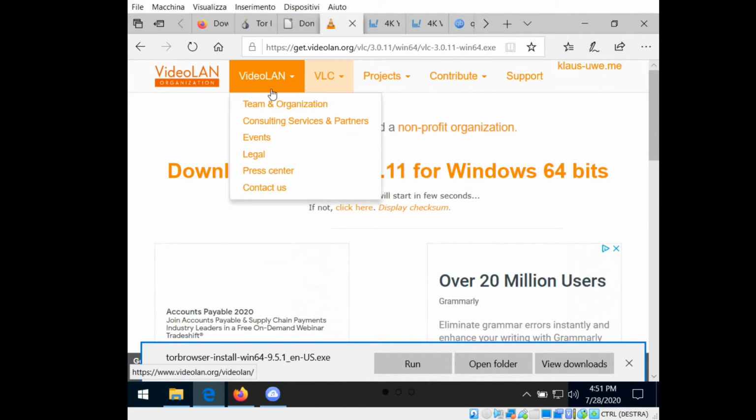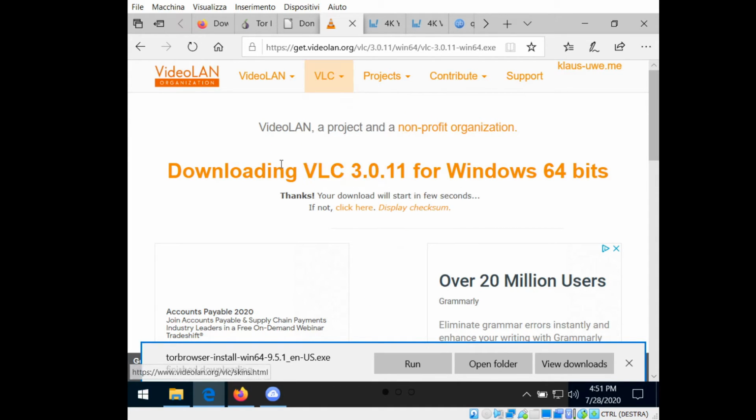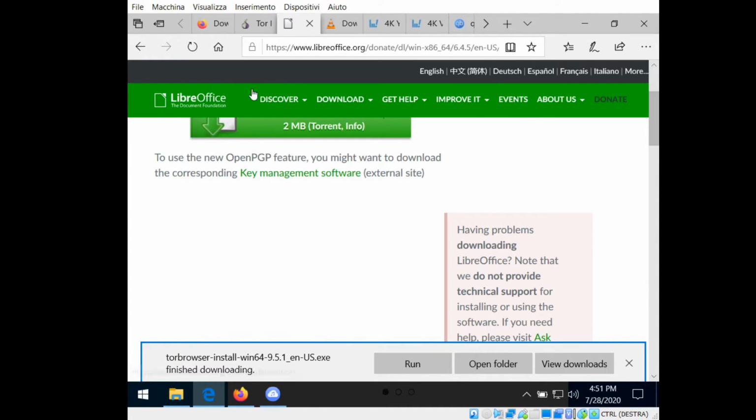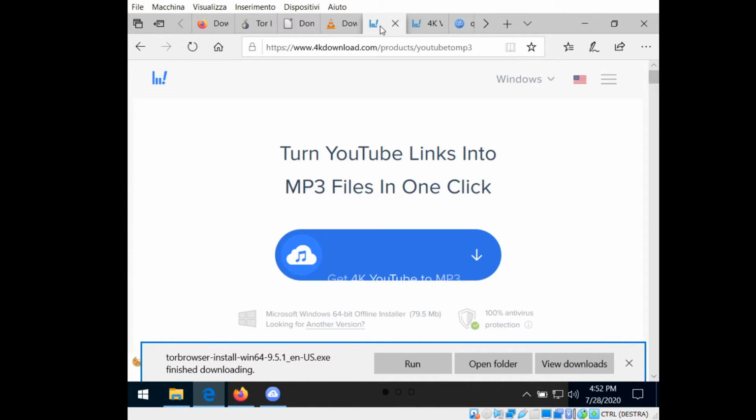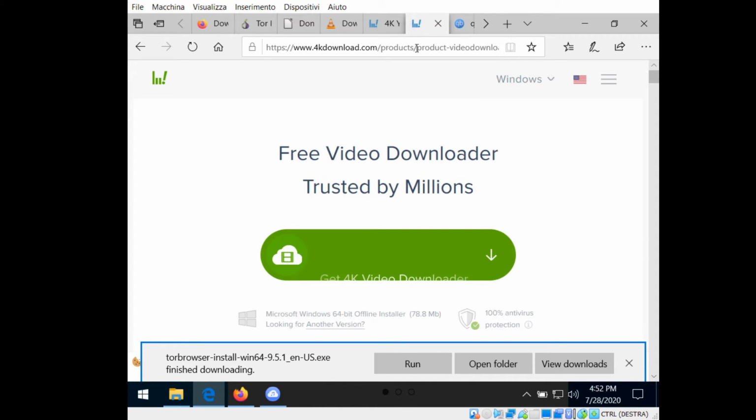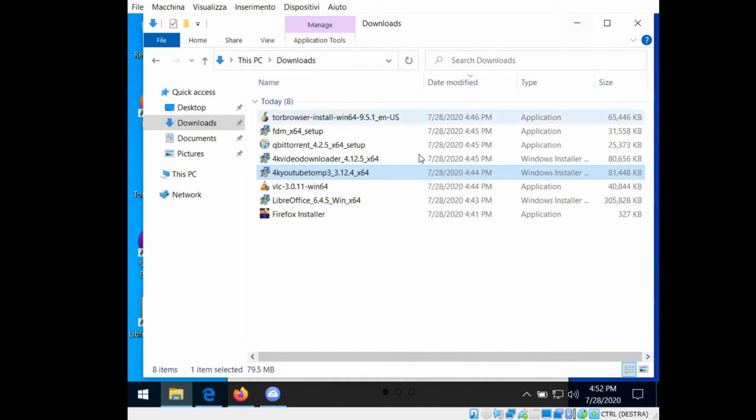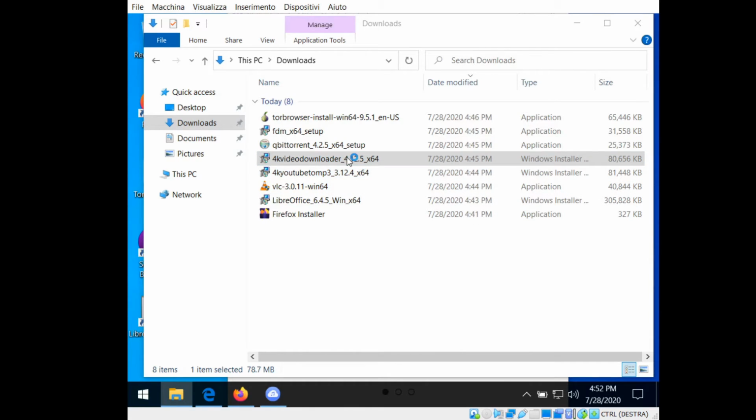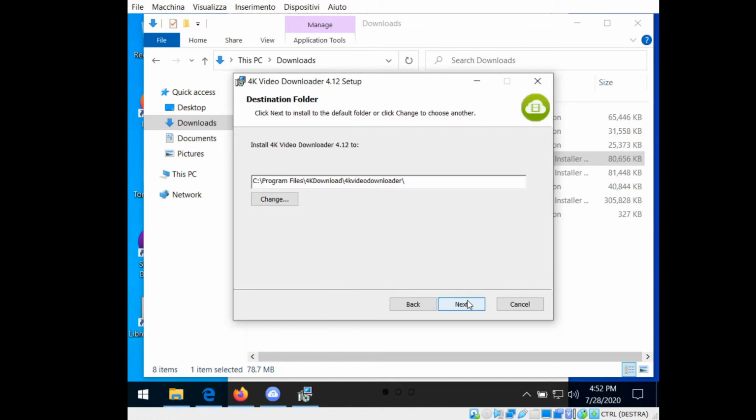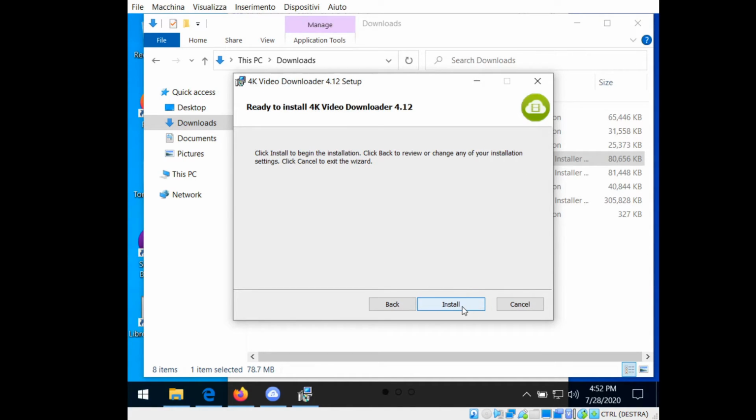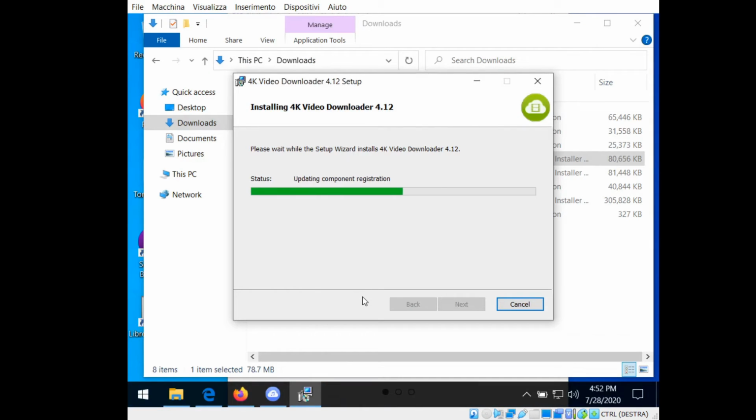This was the website for VLC. Click download Windows. This is the one for LibreOffice. Download the Windows version, the full offline edition of 300 megabytes. 4kdownload.com products. You use it for both: 4K Video Downloader works the same as 4K YouTube to MP3, but will allow you to download videos, and 4K YouTube to MP3 to download audio.